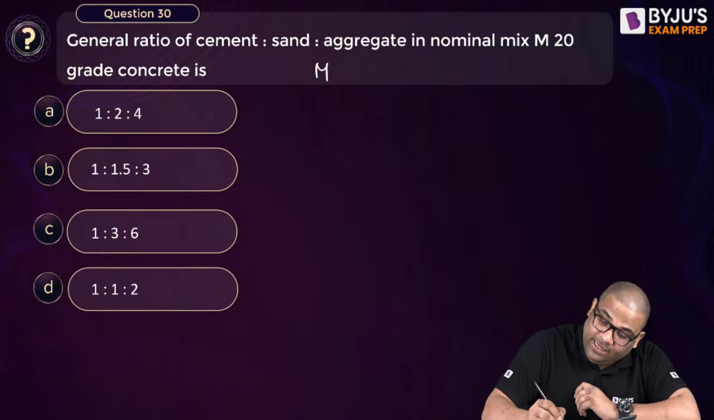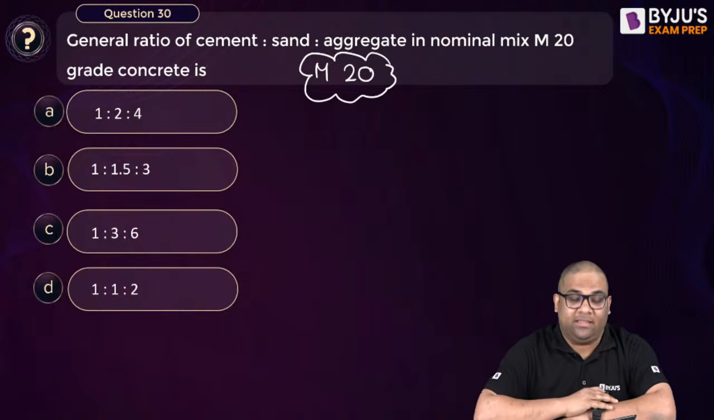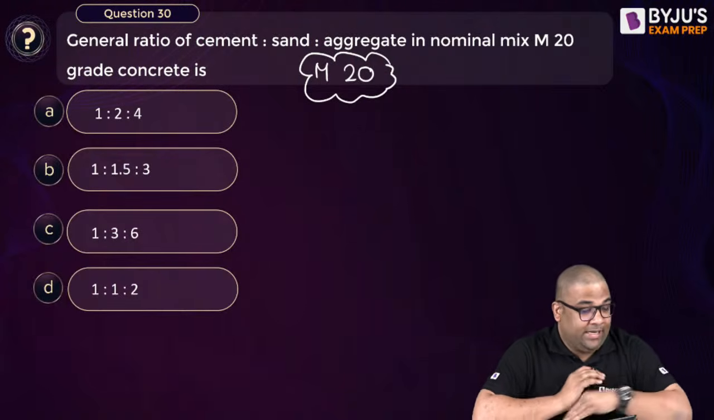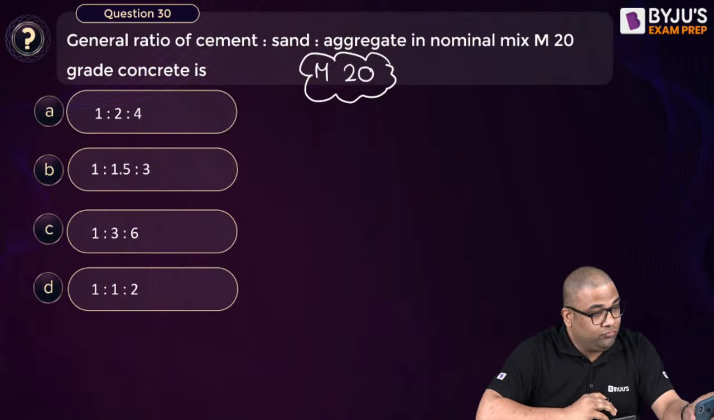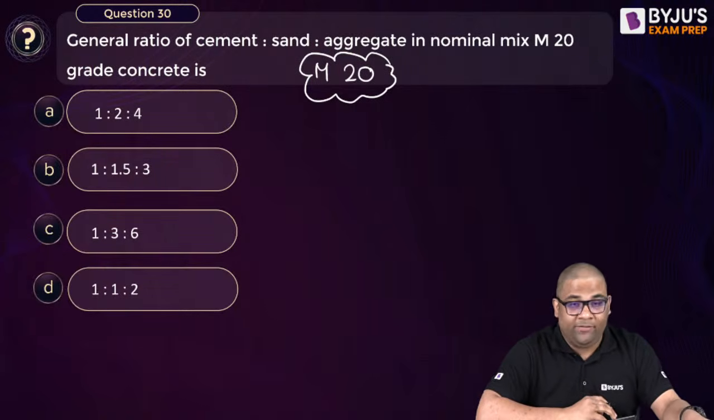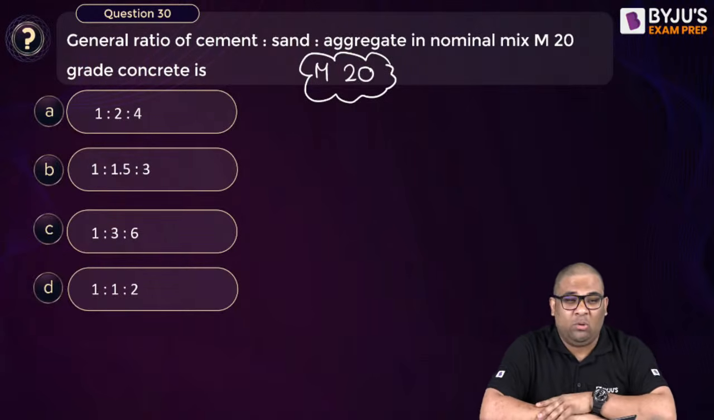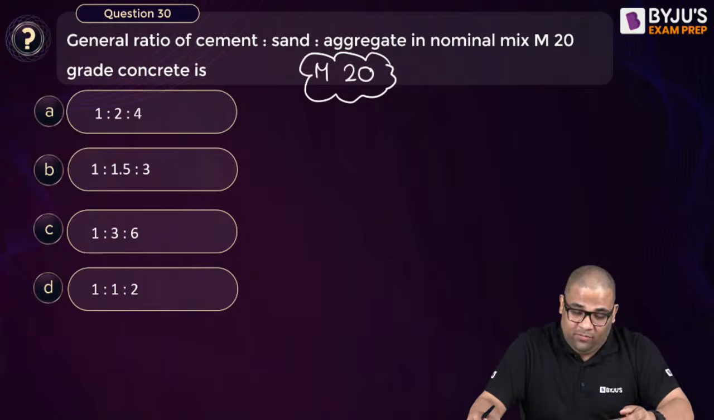Question number 30. For M20, what is the nominal mix? You should remember these nominal mixes. So what is the time now? It is almost 25 minutes and we are only at 30 questions. Oh no, we have to be fast. Come on, fast. What is the answer to this?